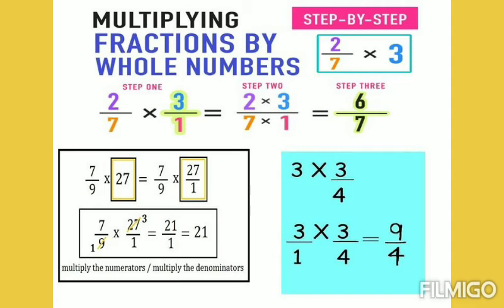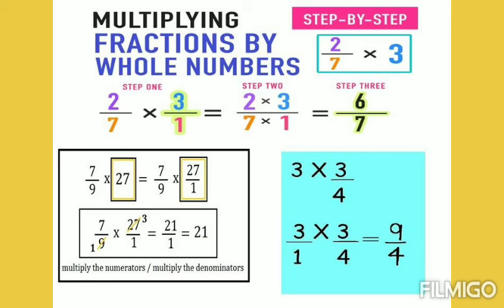Very simple. 2/7 into 3. See, the first method is just to multiply the whole number with the numerator. Then you will get 2 into 3 as 6. Write it as the numerator and write the denominator 7 as it is in the denominator. So your answer is 6/7. This is one method.